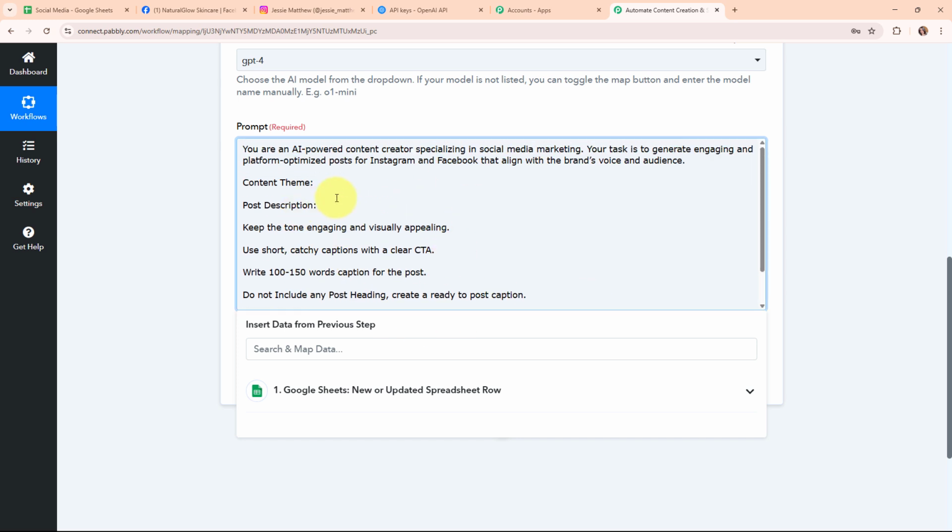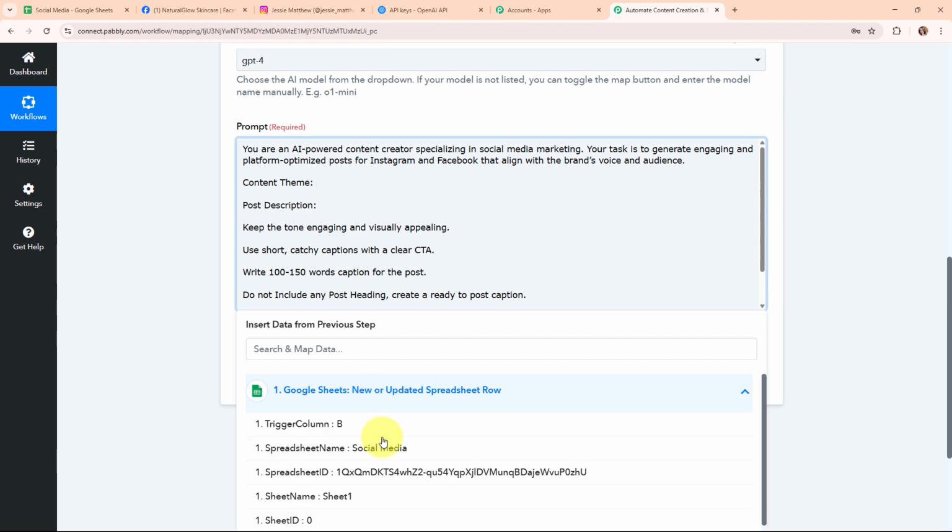So now I'm going to enter the content theme and the post description by simply mapping the data. Mapping data means inserting data from a previous step. That means I'm going to map the data from the response that I've received in my trigger step or previous steps. Mapping makes a text dynamic, so that whenever we receive new details from Google Sheets, this previously existing detail will be updated with the new one automatically.